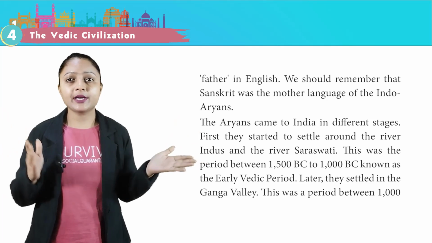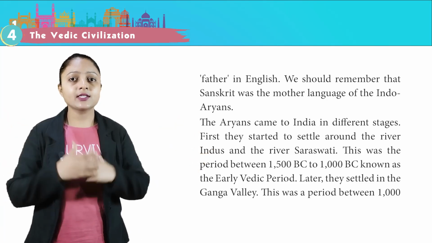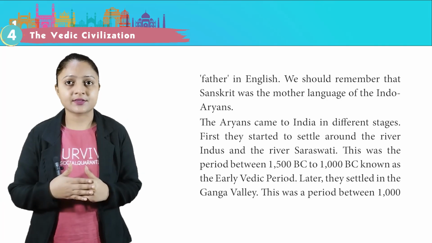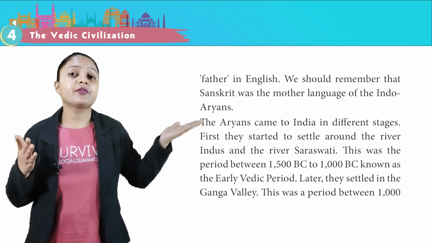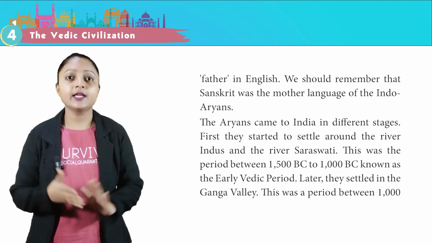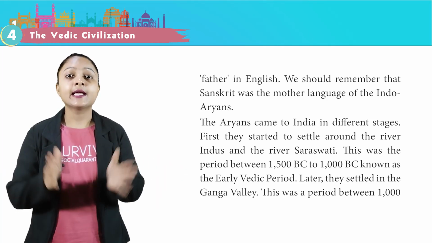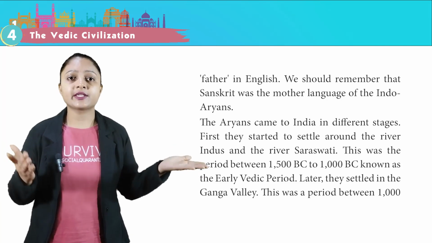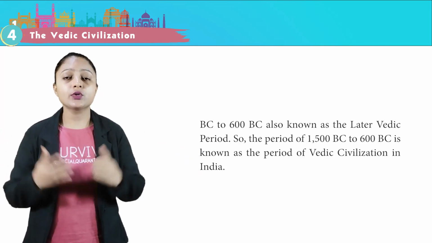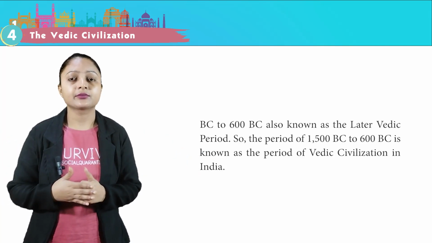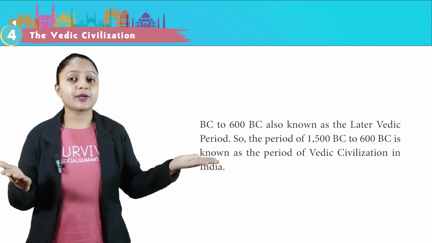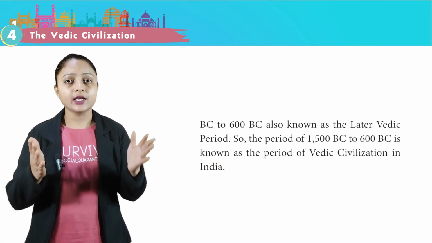The Aryans came to India in different stages. First, they started to settle around the river Indus and the river Saraswati. This was the period between 1500 BC to 1000 BC, known as early Vedic period. Later, they settled in the Ganga Valley. This was the period between 1000 BC to 600 BC, also known as later Vedic period. So the period of 1500 BC to 600 BC is known as the period of Vedic civilization in India.